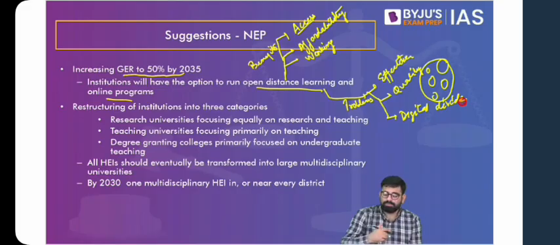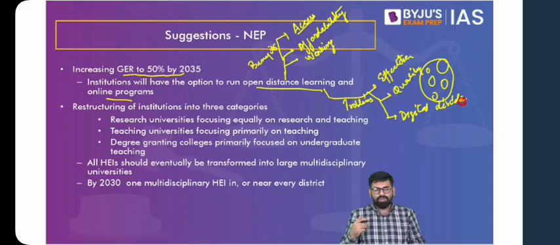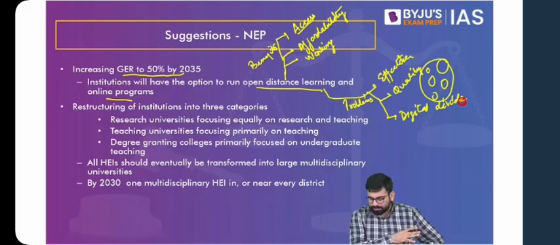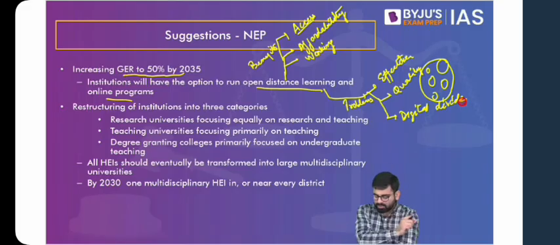Yes, so what happens when you are not available in the classroom physically? If you remember, to socialize you, to help you with your basic interpersonal skills, you need to have interaction with people. Now this will rule out interaction, which is a problem. Then yes, a digital divide. Also, just think about this: fake degrees can be a problem otherwise as well. So fake degrees are not just limited to open distance learning and online programs. You see that recently, a week ago or 2-3 days ago, they again highlighted a few colleges. They have banned a few colleges, right? So yes, we can question the efficiency, the quality, the availability of digital infrastructure, and the digital literacy that people have.